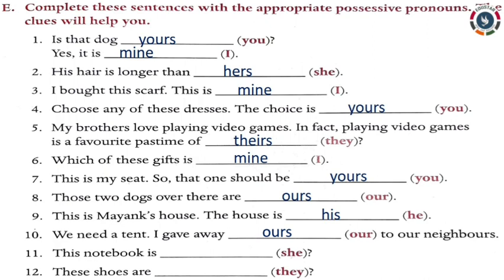11th sentence. This note is dash. She is third person singular and the possessive pronoun for third person singular feminine gender is hers. This notebook is hers. 12th sentence. These shoes are dash. The clue is they, which is third person plural, and the possessive pronoun is theirs. These shoes are theirs.